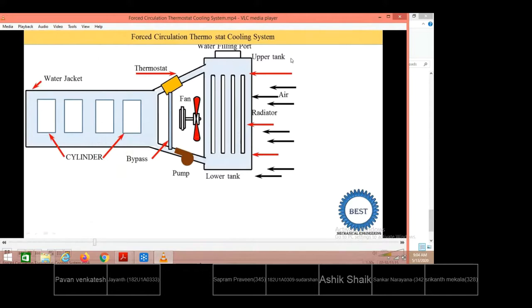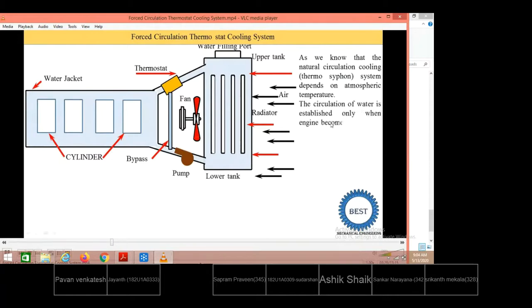Now, before moving ahead on the working, we compare the thermosiphon and the thermostat cooling systems. As we know, natural circulation cooling means thermosiphon is the natural circulation, meaning in a thermosiphon system we do not use the pump. In a thermostat system the forced circulation is there, so we use the pump. It depends on the atmospheric temperature. In a thermosiphon it naturally depends on the atmospheric temperatures, but the thermostat system does not depend on the atmospheric temperatures. The circulation of water is established only when the engine becomes hot.